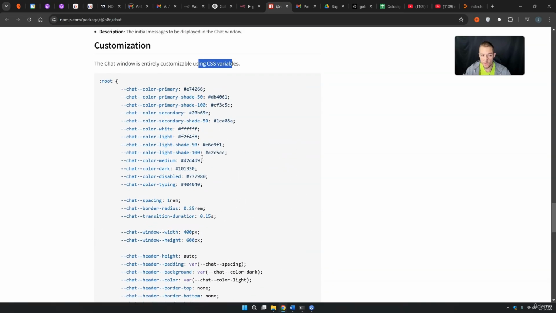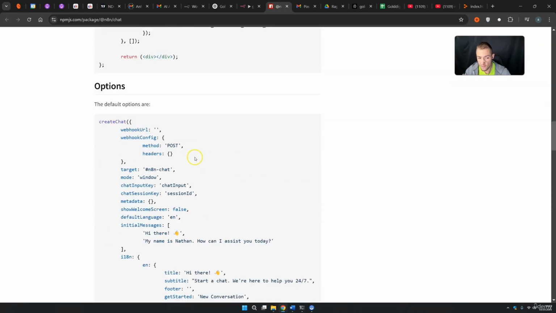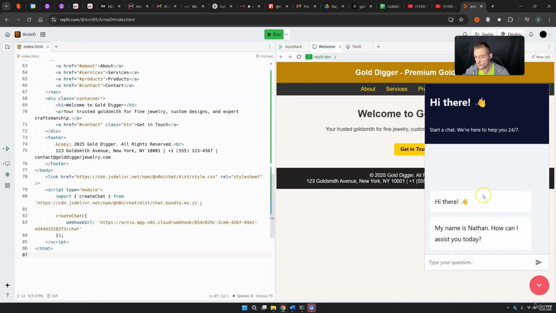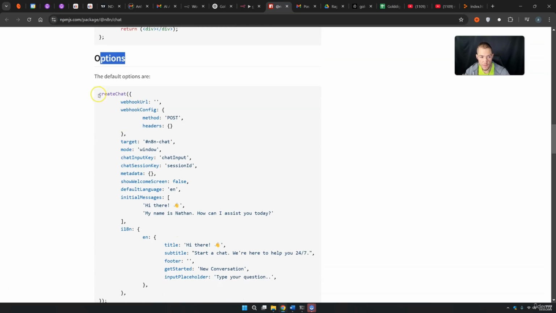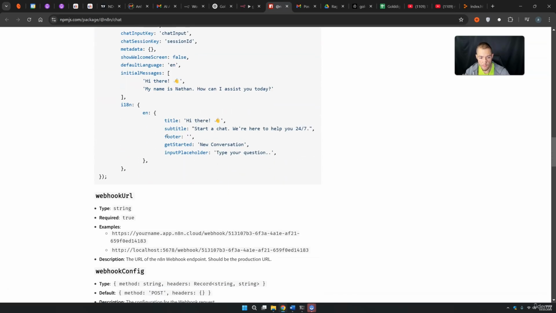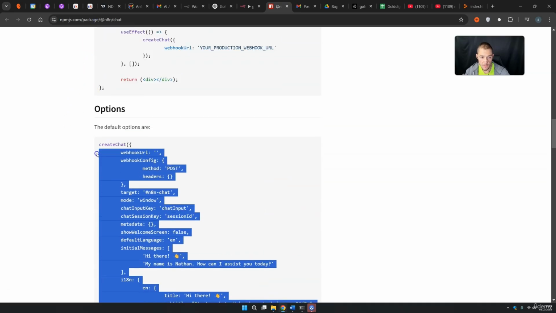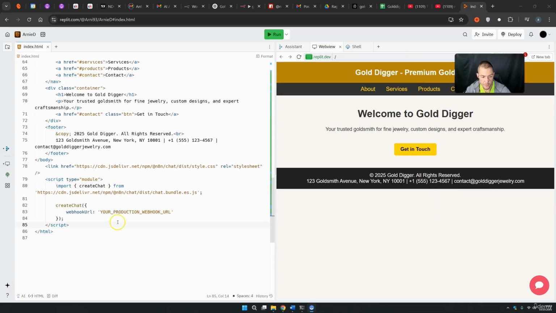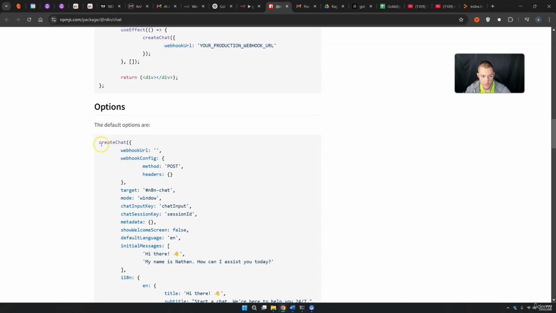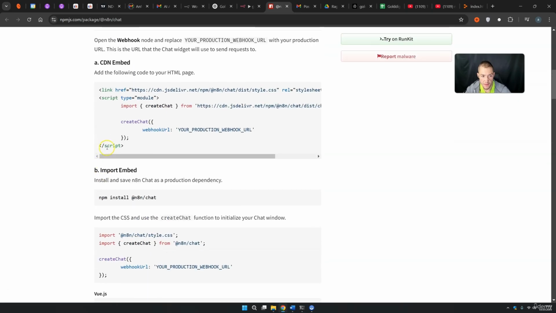Yes, this is a little bit of code, but I promise this will be easier than you think. But first, before we change the CSS variables, I want to change these messages, and I want to show you how we can do this. We can come back here, scroll down to this options field, and then you see here the create chat and so on. Until down here, you can simply copy this whole code. So you can simply copy these. You can come back to your website. What you can do here is, of course, to delete some of your old lines. And if you look closely into this documentation, this thing starts with create chat, webhook URL, and so on. These are basically the last lines from here. Create chat, webhook URL, and so on.